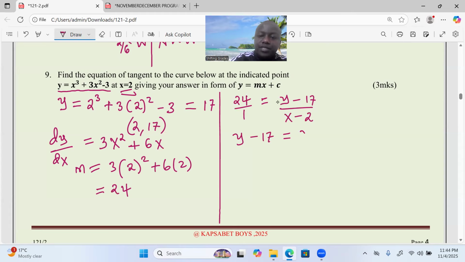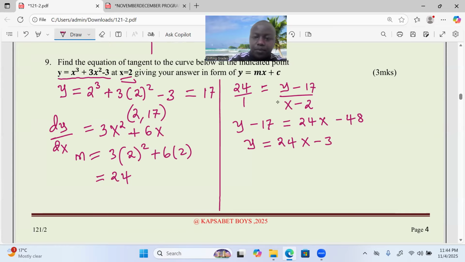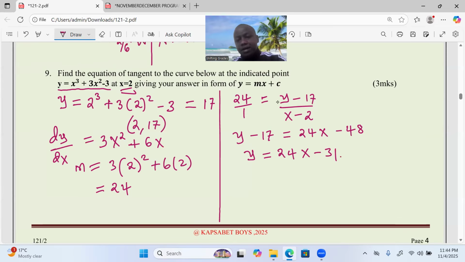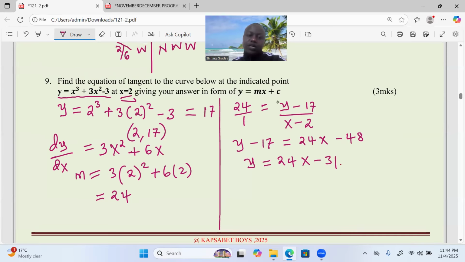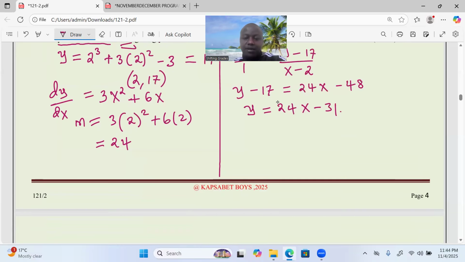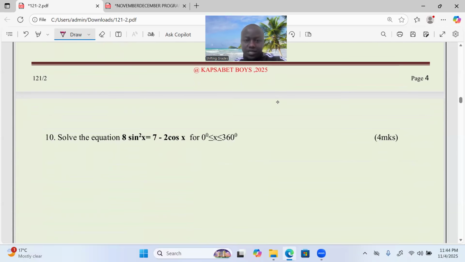How can we remain with exactly y? 24x, then negative 48 plus 17, because 17 has to be added. We get negative 31. So this is the equation of the tangent to the curve at that particular point: y equals 24x minus 31.